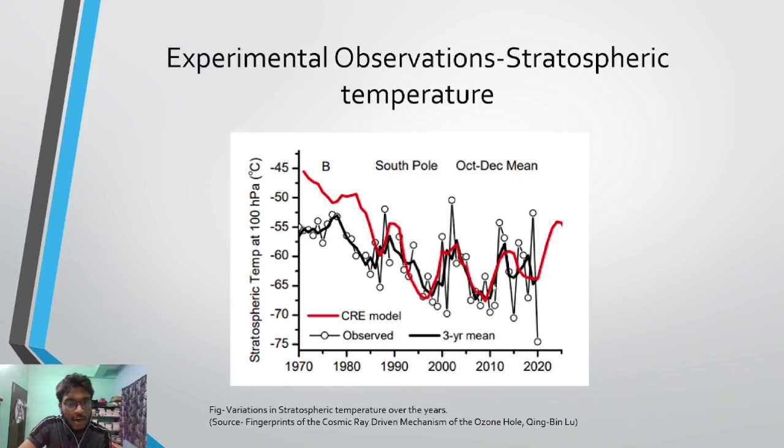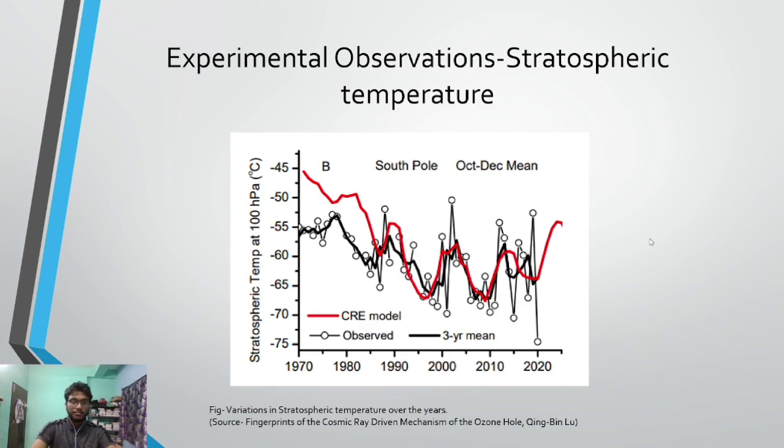And over these years, the observed temperatures are lesser. There are minima here, CRE mean, and using the CRE model, we can easily explain this stratospheric temperature. So the CRE model clearly explains the fact that the stratospheric temperature reduces due to ozone depletion. So the CRE mechanism was seen to explain a few characteristics of the ozone depletion.